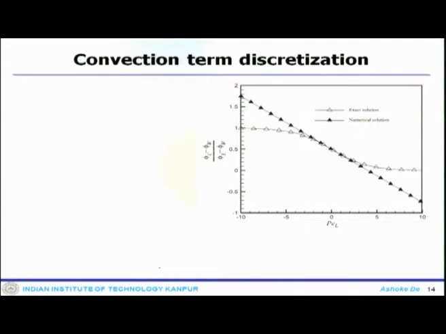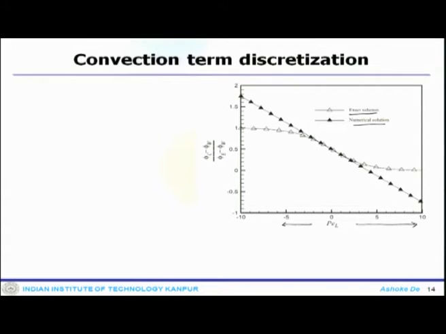This is where you compare your exact solution with your numerical solution, obtained based on the CD scheme, with the Peclet number varying between minus 10 and plus 10.